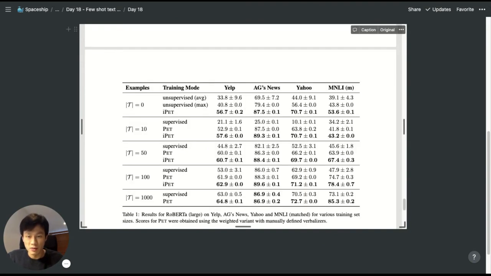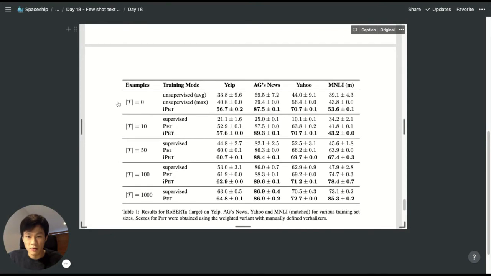By using this semi-supervised learning, the authors find that even with a very limited number of training samples, we're able to outperform a supervised method. For example, PET here, with 60 samples on this Yelp dataset, and on this different dataset, and then the iterative version outperforms even better.